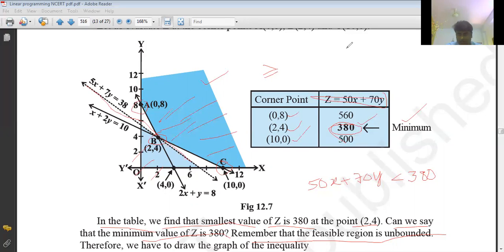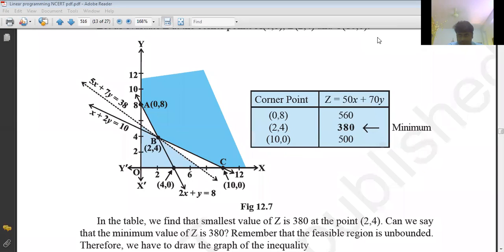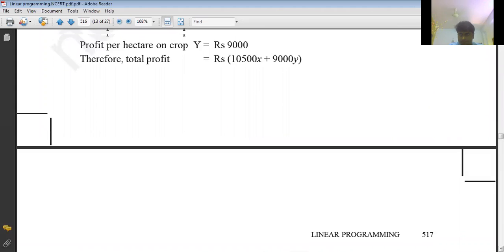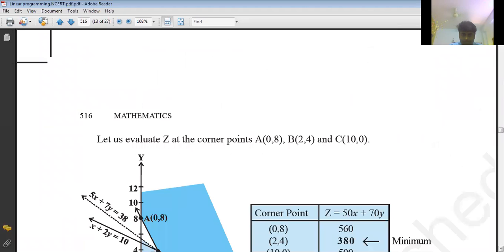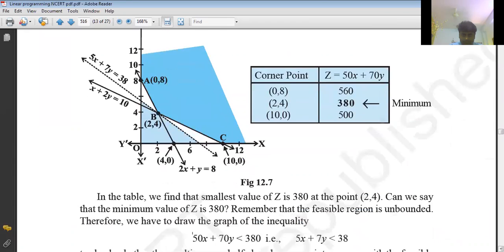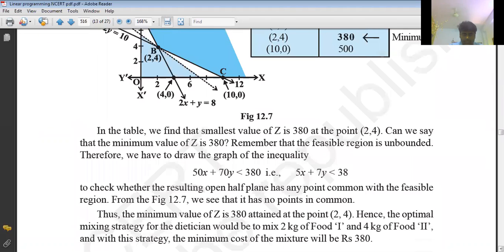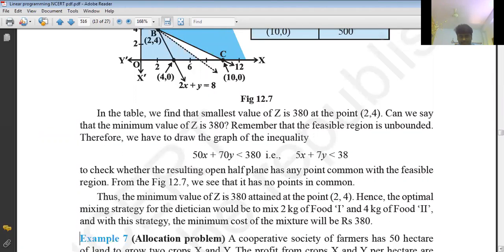Okay, see here how we'll declare. Now see here, we should take 50x + 70y < 380. From this, if you take 10 common, 5x + 7y < 38. So 5x + 7y < 38 compulsorily passes through the point of intersection (2, 4). See, you can observe that.